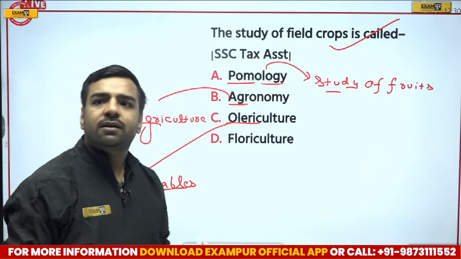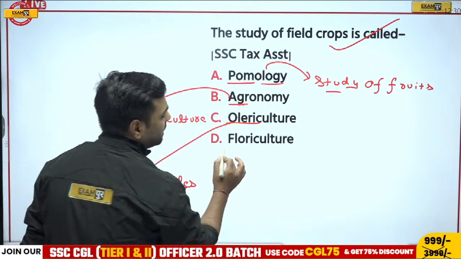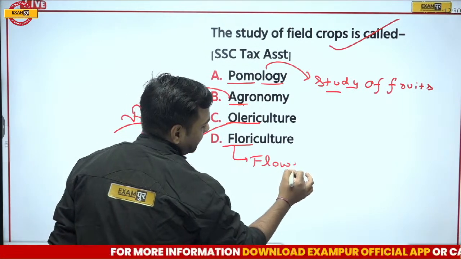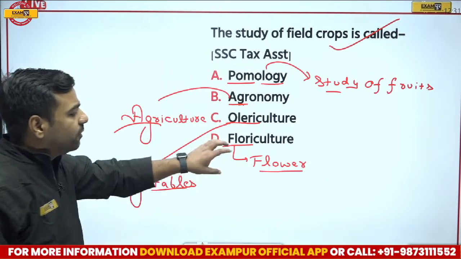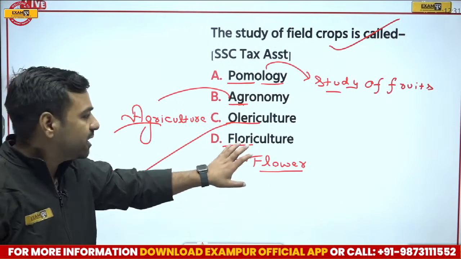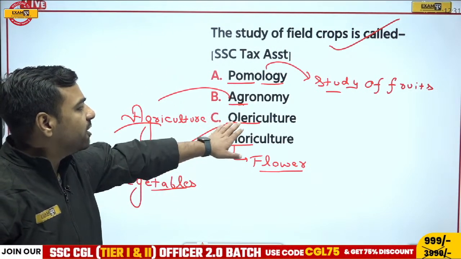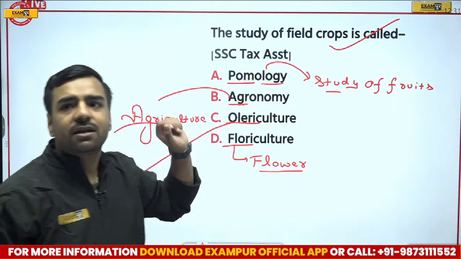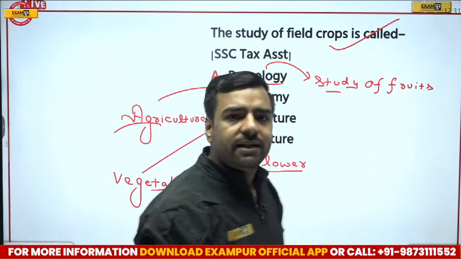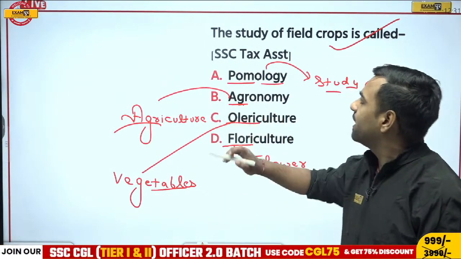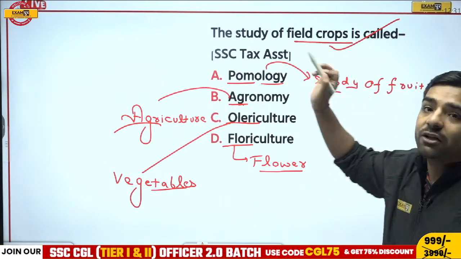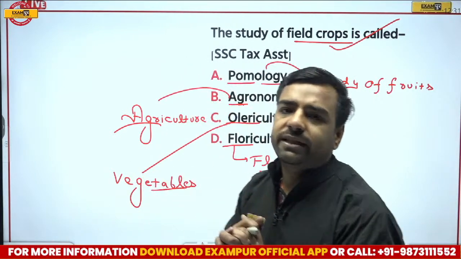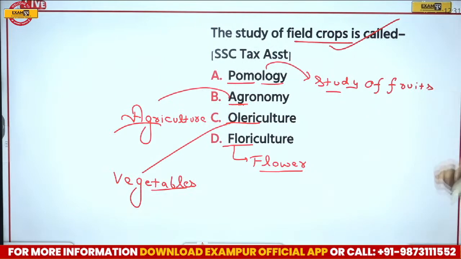Now, if I talk about floriculture, from this word flori itself, we can get the study of flowers. That is from flower. So the study of flowers would be floriculture. The study of vegetables is olericulture. The study of fruit is pomology, and agronomy, from the agri word, we can understand that it is the study of agriculture, that is the study of field crops. So I guess these points are clear. Let's move forward with the next question. We have done the postmortem of this question.